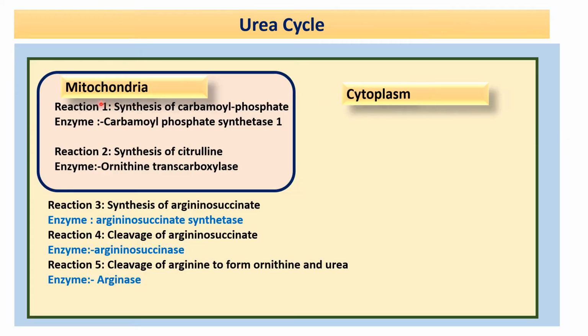Now, what are the enzymes required for the urea cycle? Here this is your hepatocyte where you have a mitochondria, and this is a cytoplasm. In mitochondria, we have two enzymes. One is carbamoyl phosphate synthetase 1 and the other is ornithine transcarbamylase. Carbamoyl phosphate synthetase 1 is required for the synthesis of carbamoyl phosphate, and the second enzyme, ornithine transcarbamylase, is required for the synthesis of citrulline.